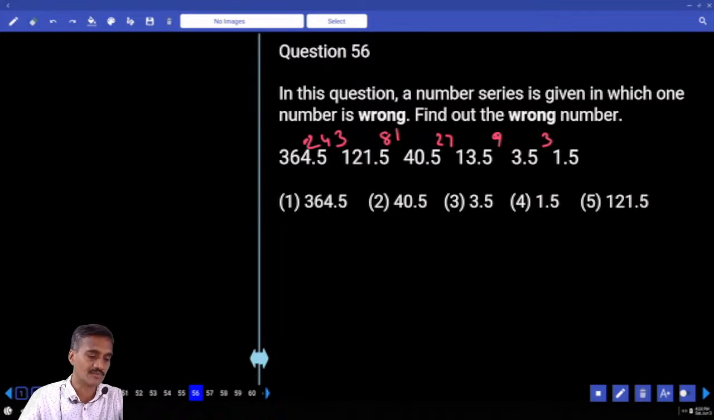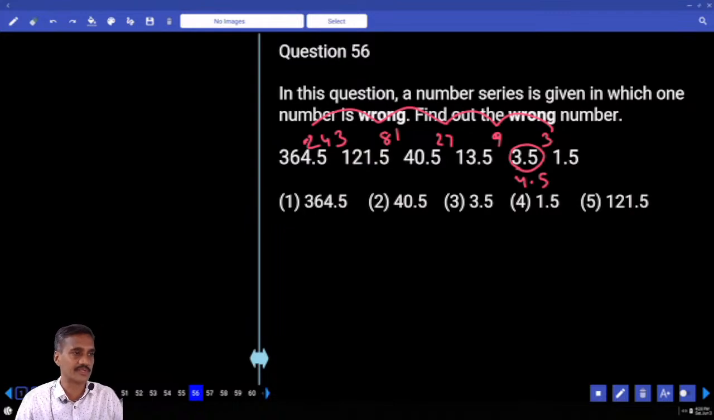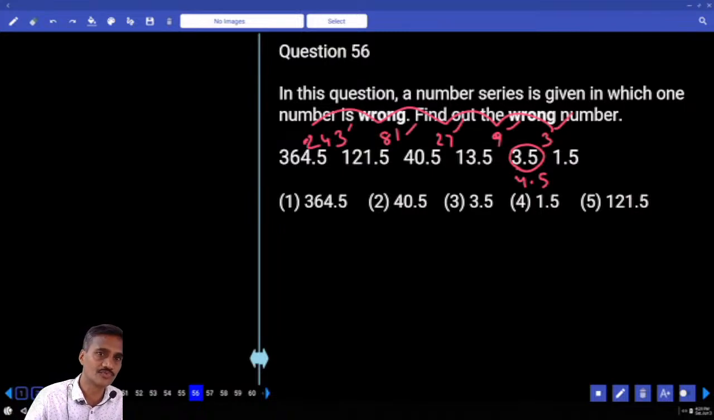1.5 plus 3, how much is that number? 4.5. Then what is the wrong number? 1.5 plus 3 is how much? 4.5, isn't it? 4.5 plus 9, 13.5. 3 into 3 into 3 into 3. 3 power 5, 3 power 4, 3 power 3, 3 power 2 is nothing but multiplying the numbers with 3. Then, hence, what is the wrong number we have? 3.5. And the correct number is 4.5. Here the reverse difference is 3, 9, 27, 81, 243.